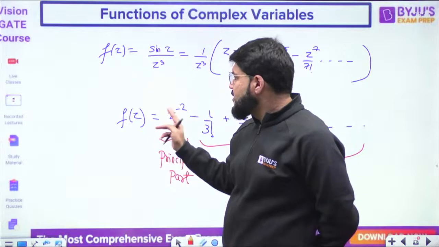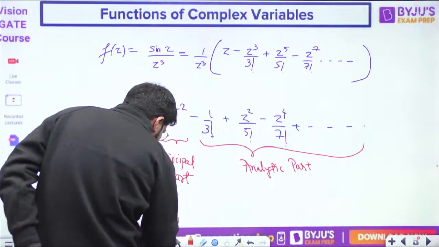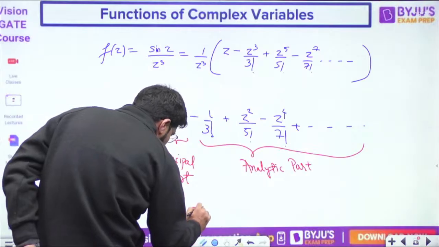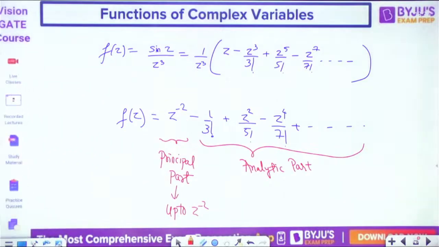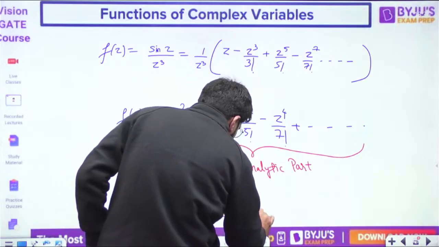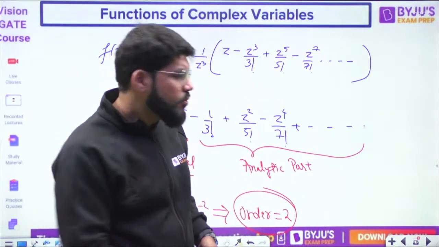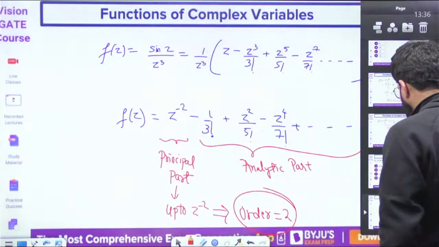It only contains terms up to z power minus 2, maximum. So the order of the pole is 2.